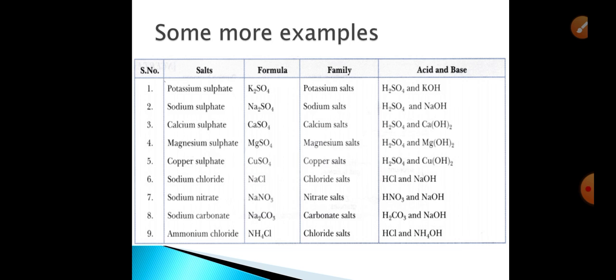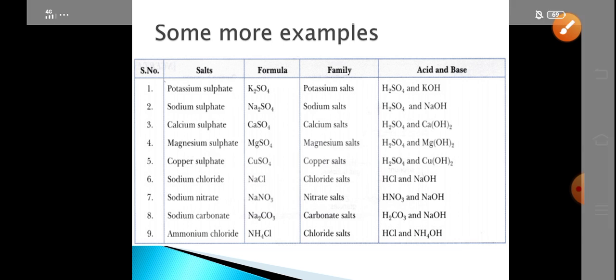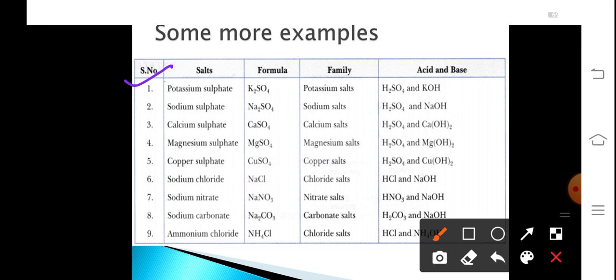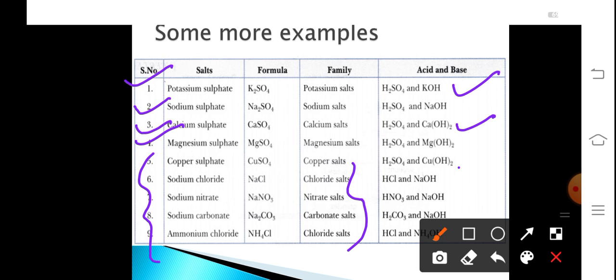So here are some more examples of salts. Potassium sulfate belongs to potassium family. Sodium sulfate belongs to sodium family. Calcium sulfate belongs to calcium family. Magnesium sulfate belongs to magnesium family. Similarly, all these salts have a specific family written over here. And here we have provided the combination by which these respective salts are formed.